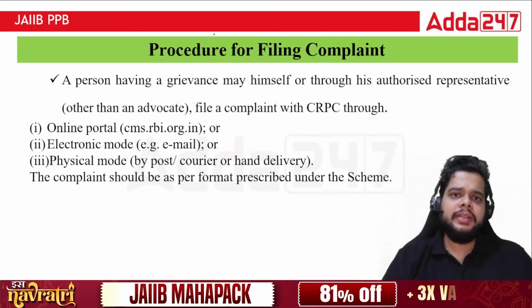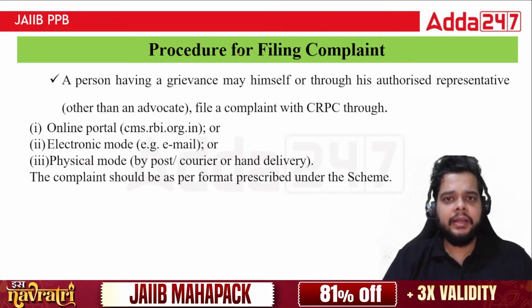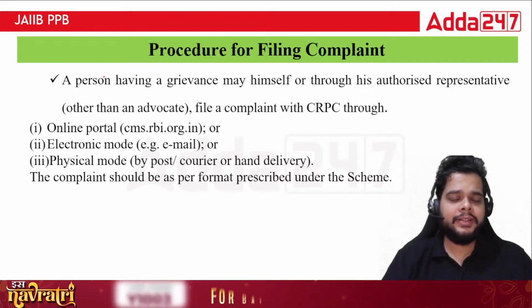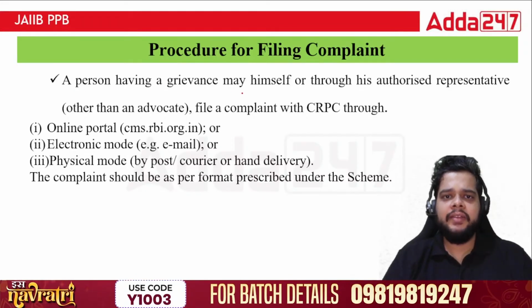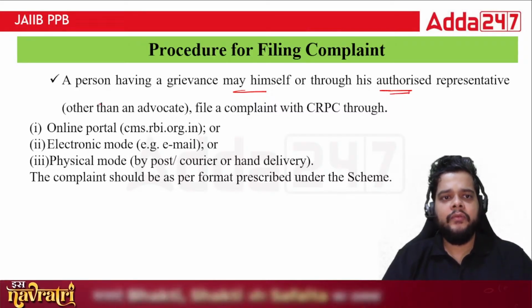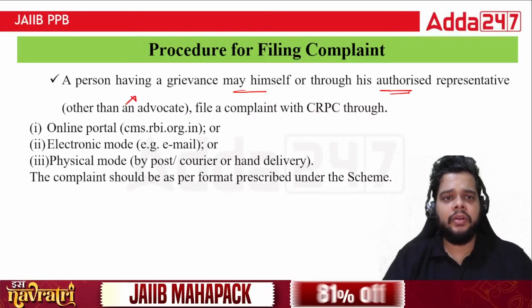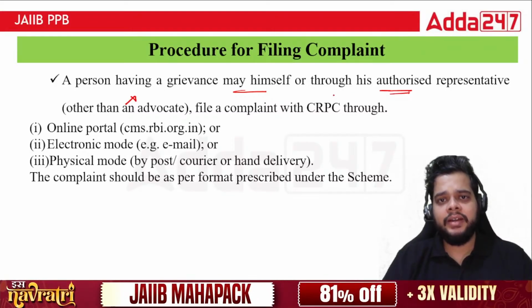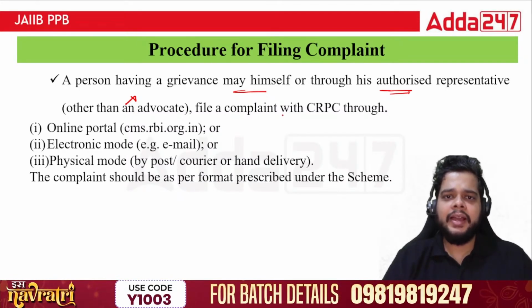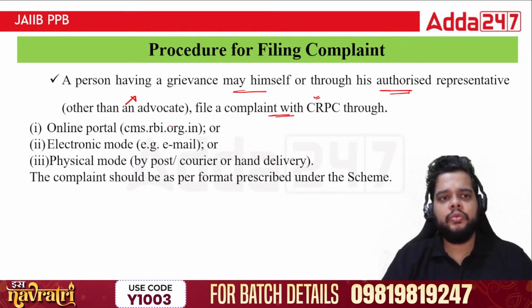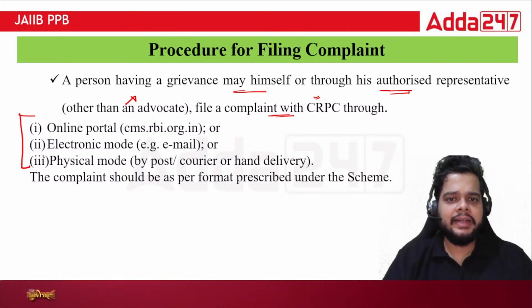What is the procedure to file a complaint and to reach out to the ombudsman? A person having a grievance may himself or through his authorized representative, other than an advocate, file a complaint with CRPC through three channels. There are three dedicated channels. First,